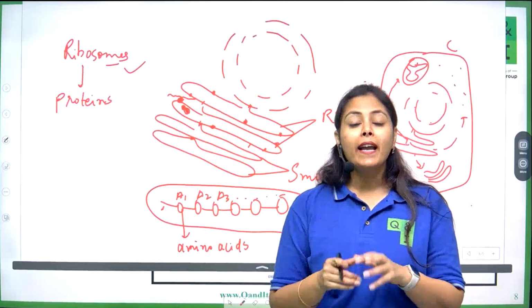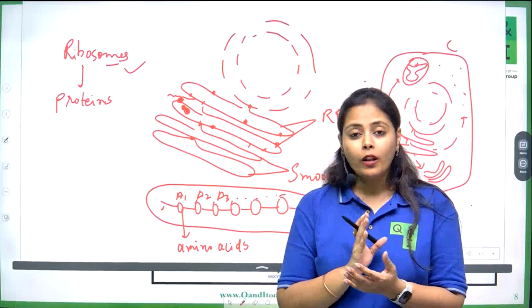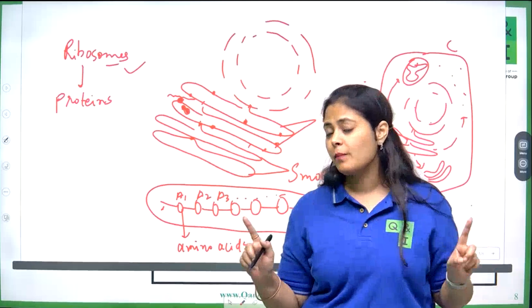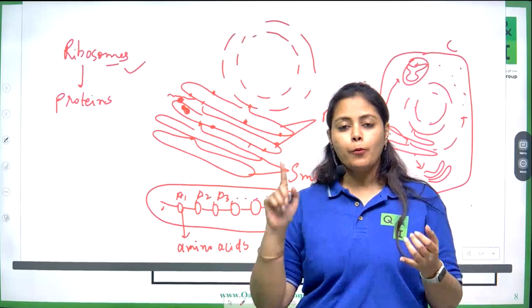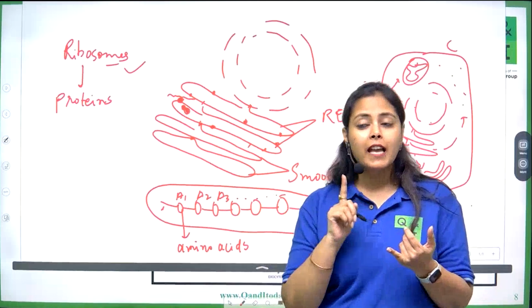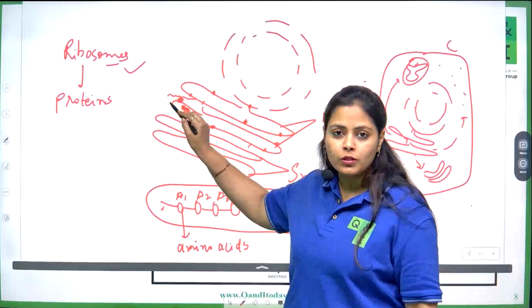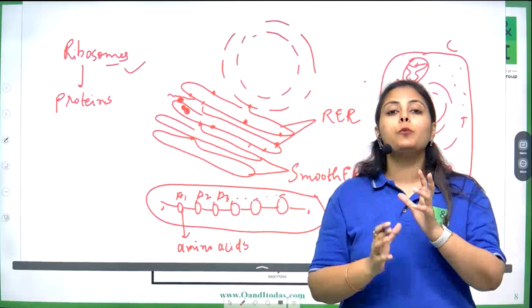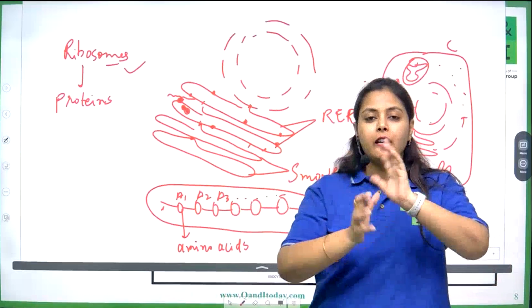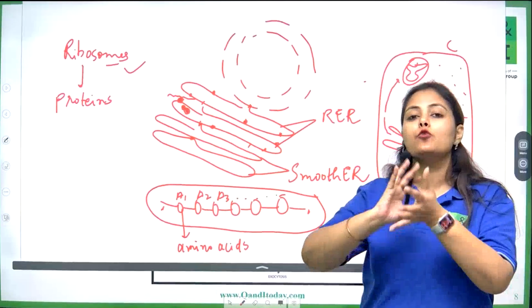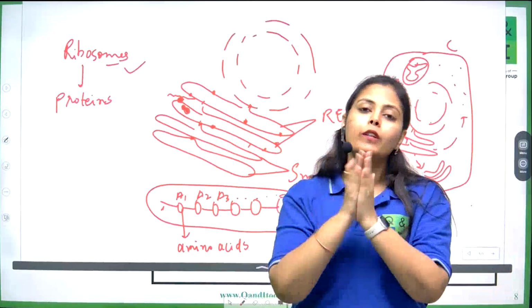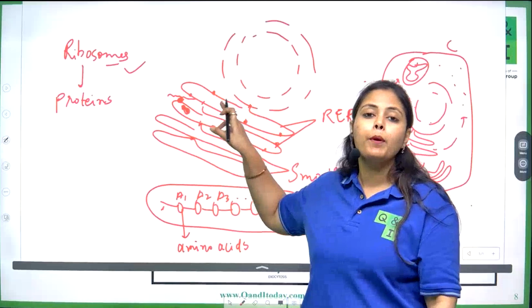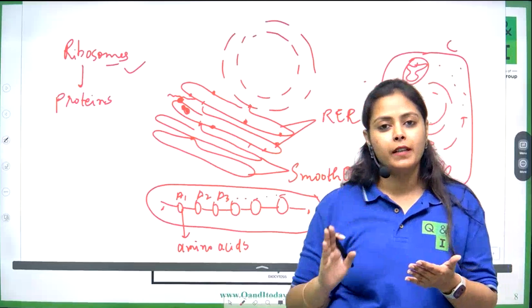So why does NCERT say this? Always remember that proteins are never synthesized by the endoplasmic reticulum. Proteins are always synthesized by the ribosomes. But to make this protein functional, to make it active, it needs to be modified and folded. And that is what is being done by the endoplasmic reticulum, particularly the rough endoplasmic reticulum.